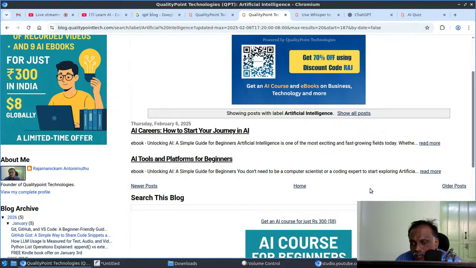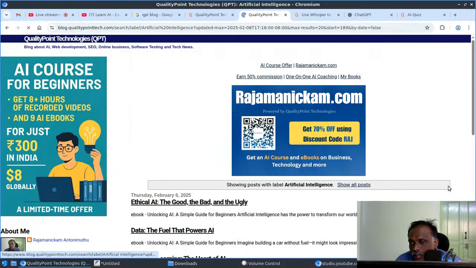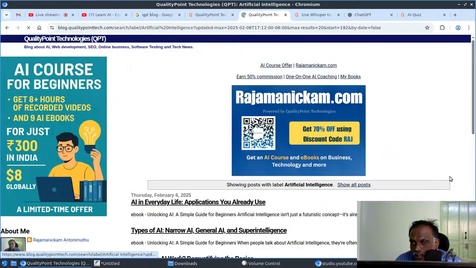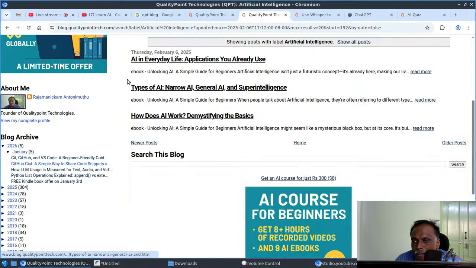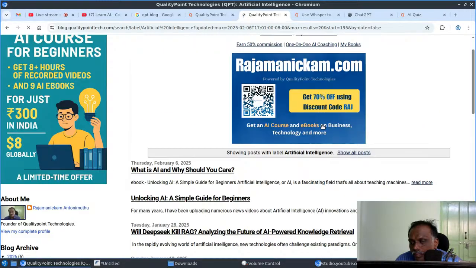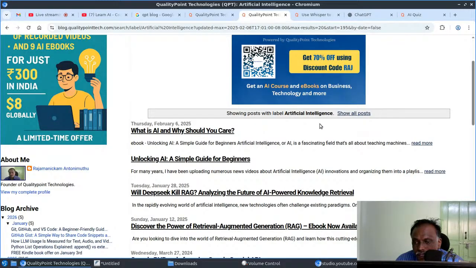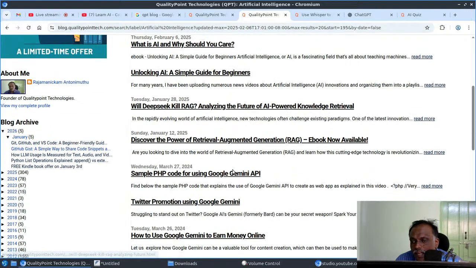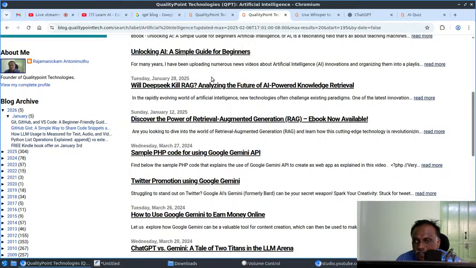AI careers, AI tools and platforms for beginners, ethical AI, machine learning, AI in everyday life, types of AI, how does AI work, what is AI and why should you care, unlocking AI. This one is explaining whether a large context window will kill RAG, because everyone was saying that it has a large context window, right?